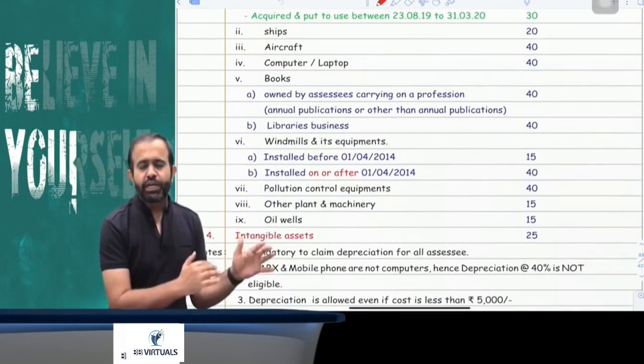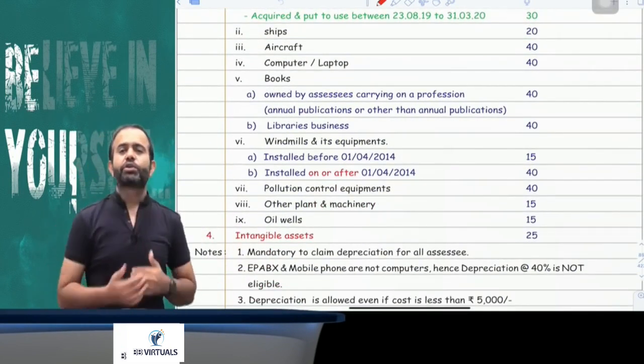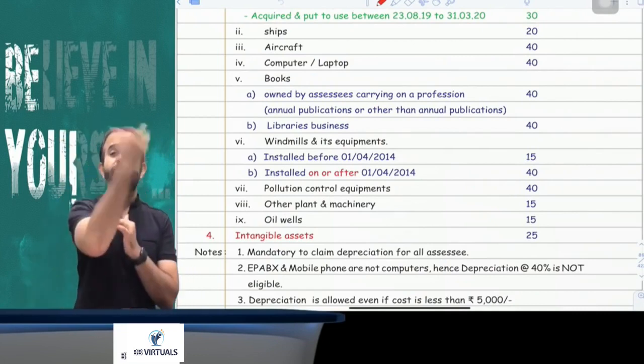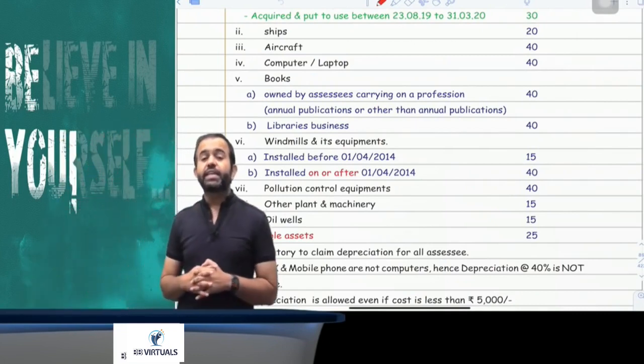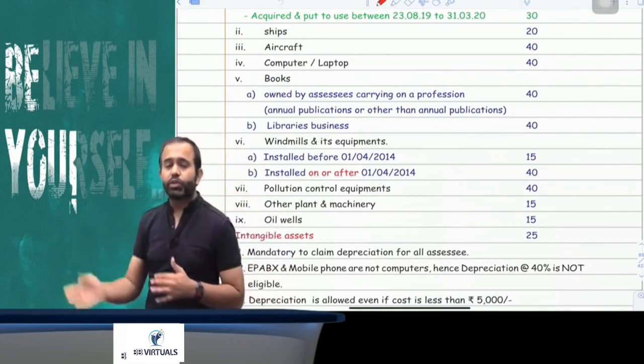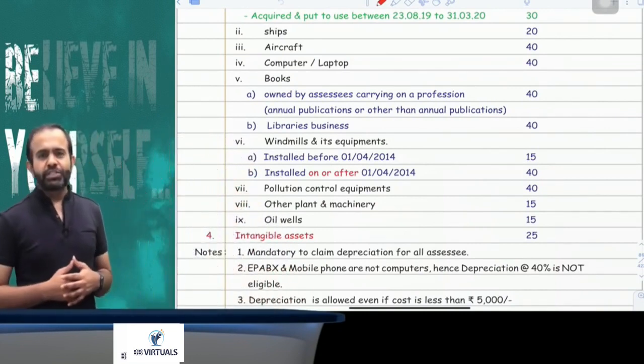In case of a ship, your depreciation is 20%. In case of aircraft, your depreciation is 40%. In case of computer software, depreciation is 40%. In case of pollution control equipment, depreciation is 40%. In case of books, depreciation is 40%.